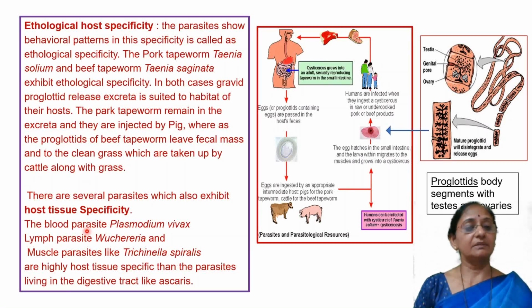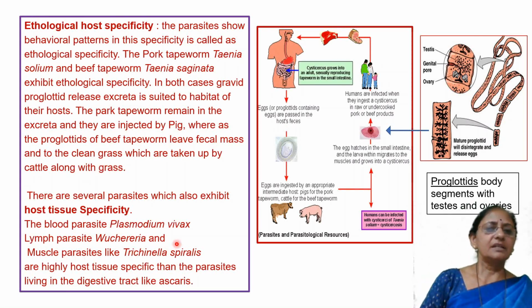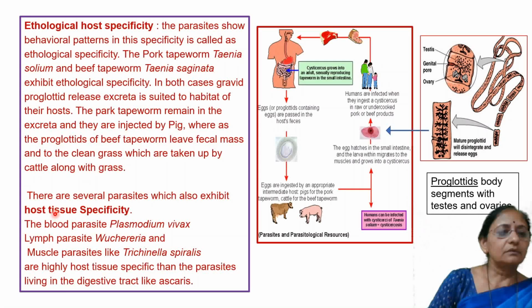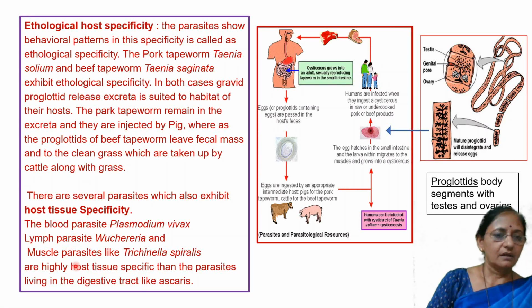Plasmodium vivax multiplies in blood, mainly in RBCs. Then Wuchereria bancrofti, a filaria worm, is found in lymph, a lymph parasite. It reaches the lymphatic tissue. Then Trichinella spiralis is found in muscle. In this way, host tissue specificity is also a type of host specificity.